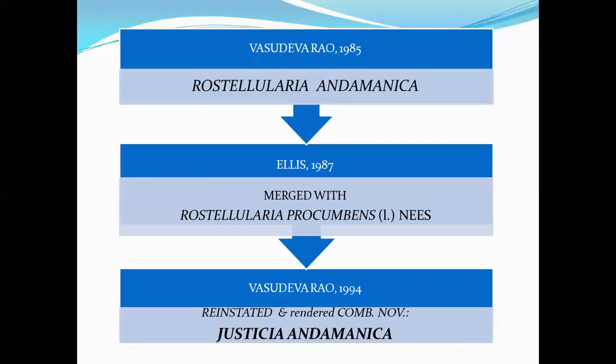Typification mistaken. Vasudeva Rao in 1985, Rostellularia andamanica. Ellis merged it with Rostellularia procumbens, Linnaeus, in brackets Linnaeus and Lees. Vasudeva Rao in 1994 reinstated it and rendered Justicia andamanica.